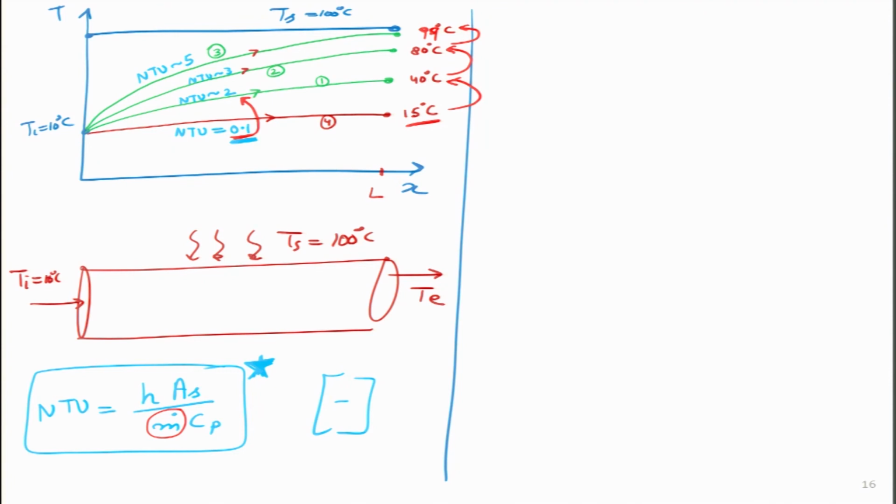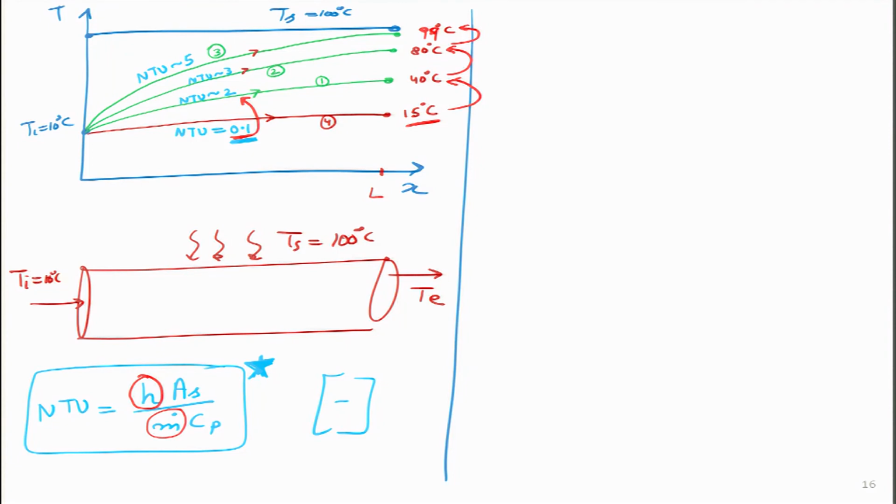Just like m dot, we can vary the value of H also. So, NTU is just the ratio, the product and division of these 4 parameters. We can play around with each of these parameters. We can increase the length of the pipe as well. So, it is a very interesting case. Now, this was one thing I wanted to explain.